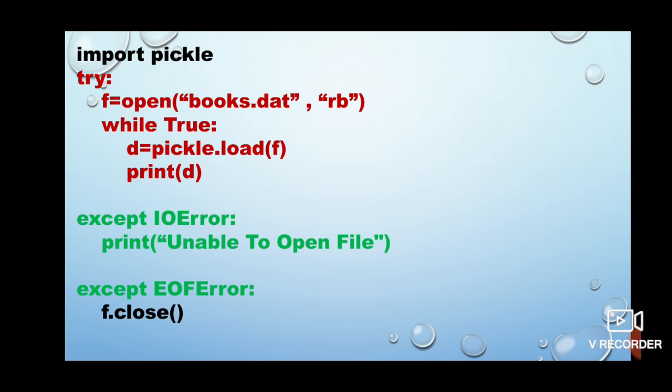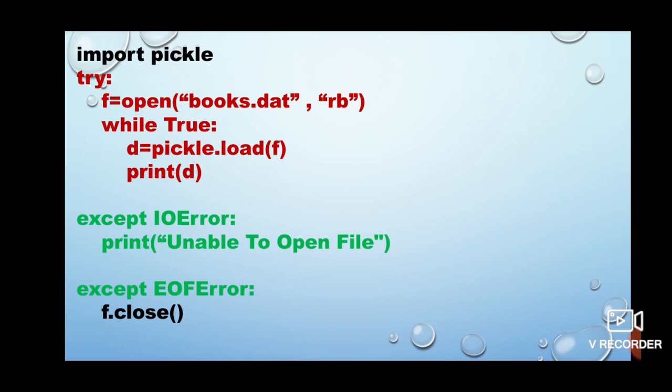So that is why I am writing this line of opening the file inside the try block, so that if this error gets raised, my system will not give an error on its own, it will print my statement that unable to open file. So if books.dat is not able to open in the reading mode, then the system will print my statement that is unable to open file, which I have handled in IOError in the first except block. So this line I expected would raise an error, and that is why I handle it myself.